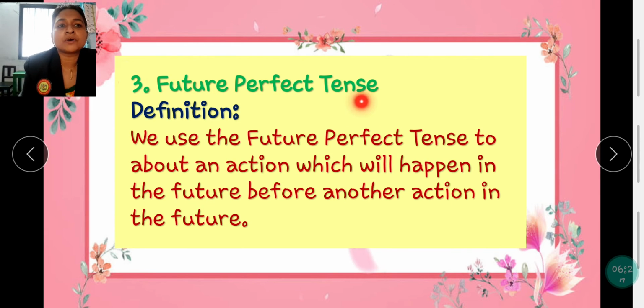And future perfect tense. We use the future perfect tense to tell about an action which will happen in the future before another action in the future. Okay, we are going to use this part of future tense when there is an action which is going to happen in the future before another action in the future. Means you have planned something and something other than that you planned for it.